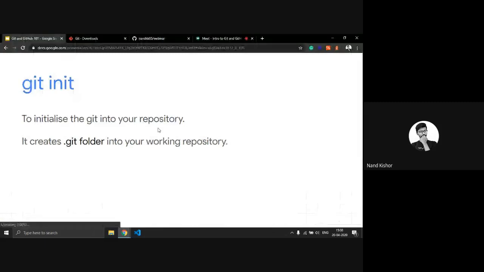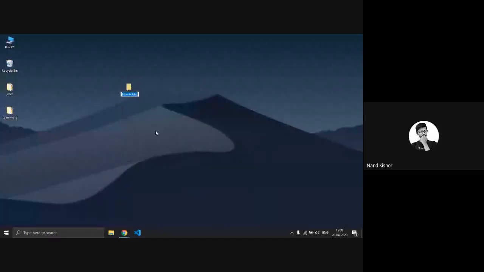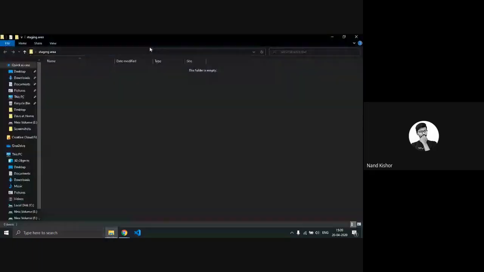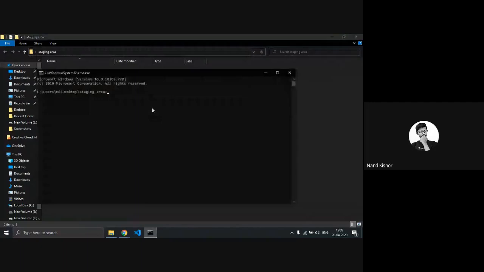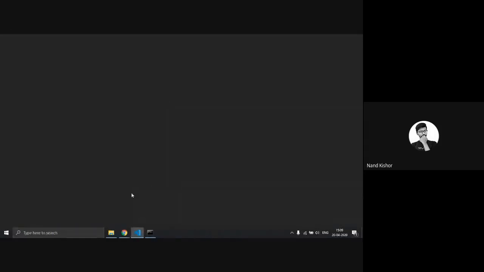Right now I am creating a new folder here. Let's go to the staging area, and I'm opening this folder in my code editor. You can use any code editor; I am using my Visual Studio Code.